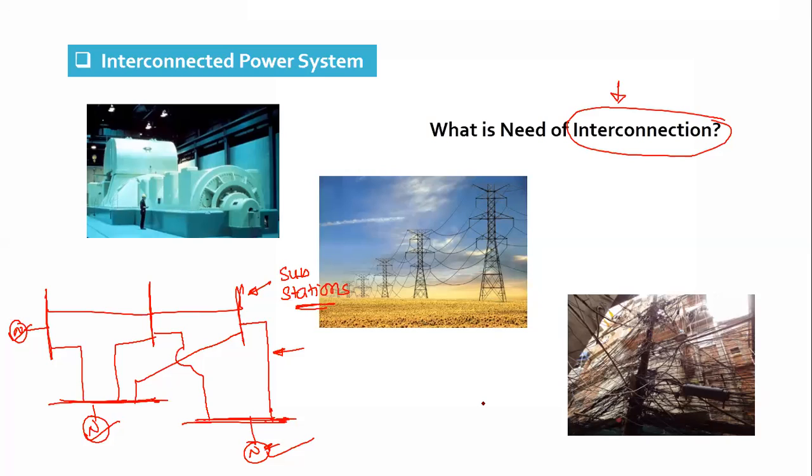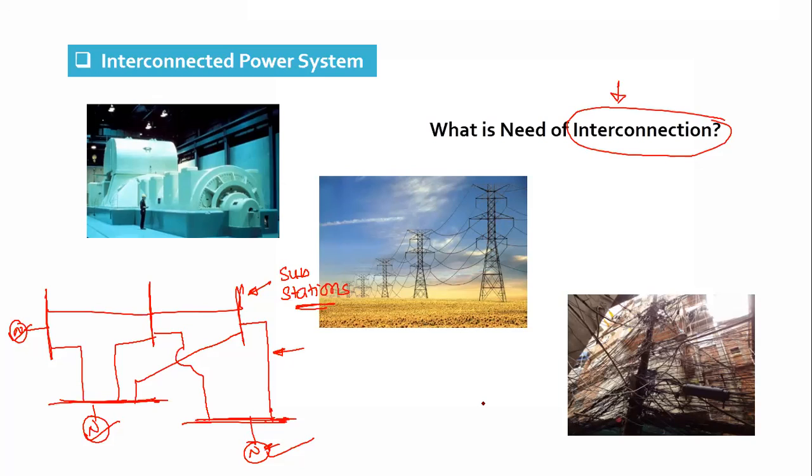Suppose we have an infection in any body part, let's say in your finger, hand or leg, and if it is not cured properly, there is a risk that the infection can go to other parts or organs and infect the whole body. Just like that, in an interconnected power system, if we have a fault or any major disturbance, it can propagate to different parts of the power system, and loss of synchronism can happen. So maintaining constant frequency and voltage is a drawback.